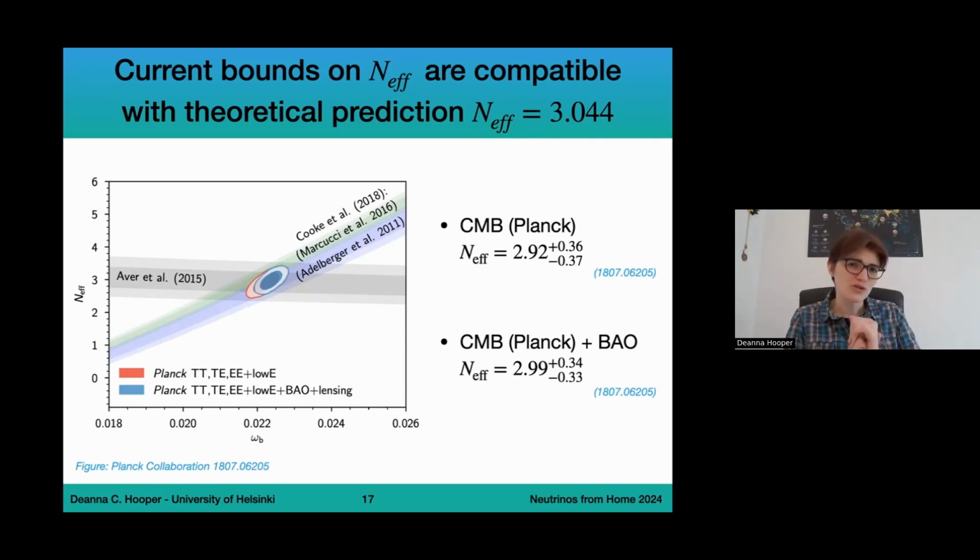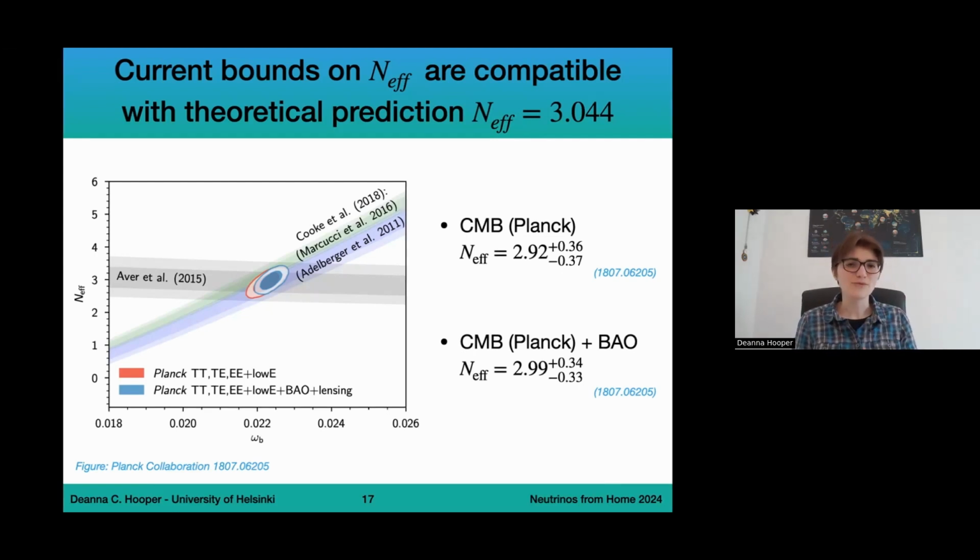But I just want to focus on the constraint that we have here in the figure. So this is from the Planck paper. In the red and blue contours, you can see the 1 and 2 sigma preferred regions by Planck and Planck plus BAO and lensing respectively. And this is showing N effective as a function of the baryon density. But I just want to focus on the gray, blue, and green bands here.